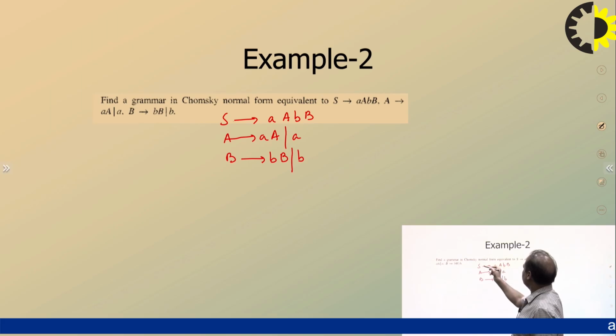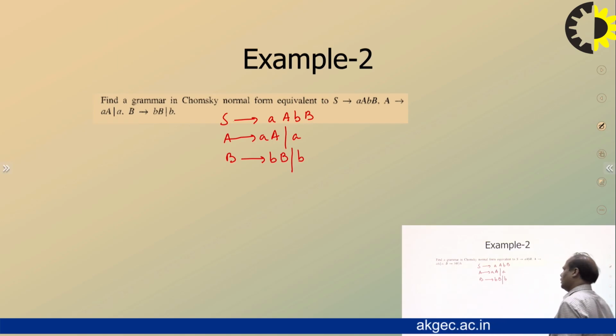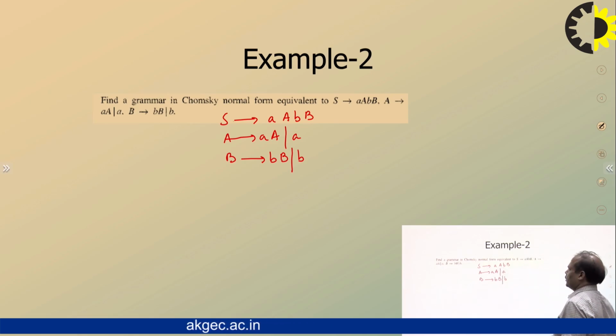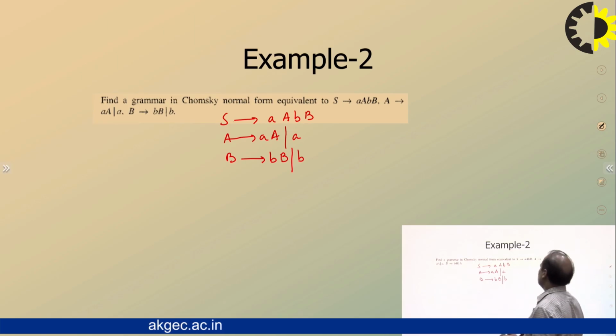Based on A and B, S will become an active variable, because A derives a terminal and B derives a terminal. So S can also derive a terminal. So all variables are active. S is not on the right-hand side, nobody is non-reachable, everybody is reachable, no lambda production. That means it is fit for the CNF, right?